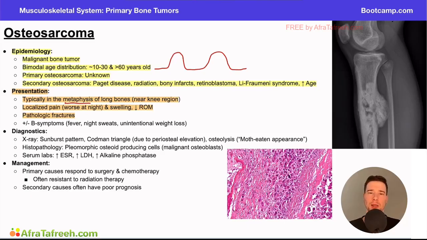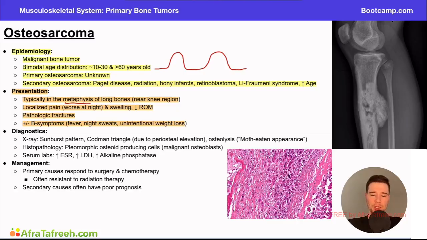Now, it's also important to know these patients could have potential B symptoms, right? And recall, our B symptoms are fevers, night sweats, and unintentional weight loss. At the end of the day, this is a cancer, right? It's a bone cancer. It's different than our blood cancers. It's different than a brain cancer, but it's still a type of cancer. And so B symptoms are definitely things that patients can present with, and they would require further workup from the clinician.